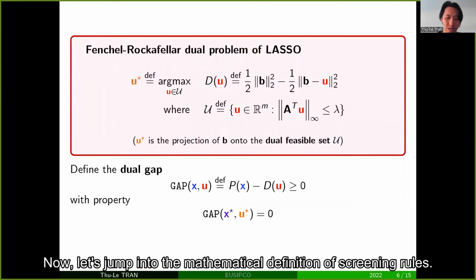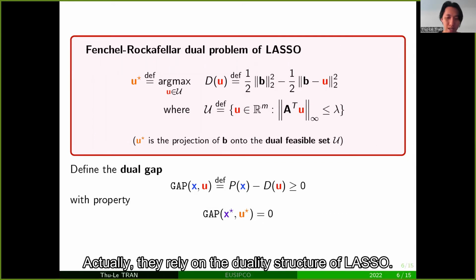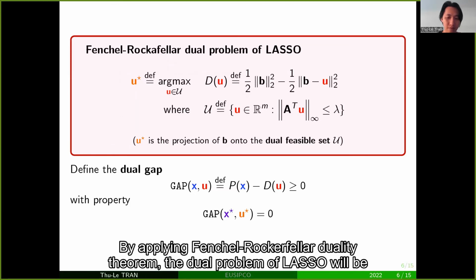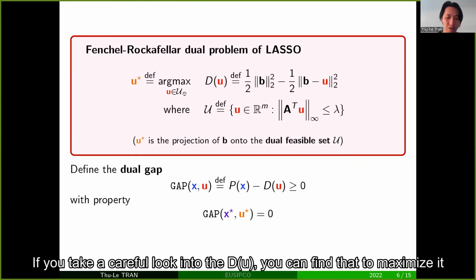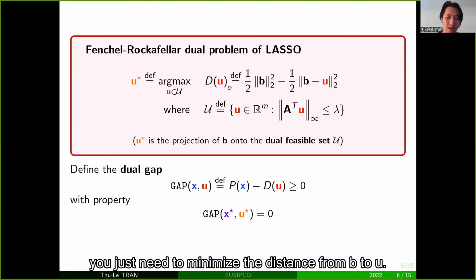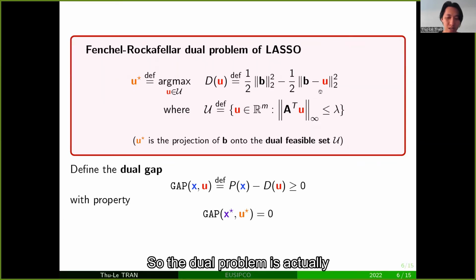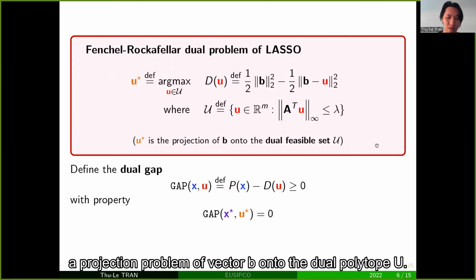Now, let's jump into the mathematical definition of screening rules. Actually, they rely on the duality structure of Lasso. By applying the Fenchel-Rockafellar duality theorem, the dual problem of Lasso is a maximization problem of D(u), where u belongs to a dual feasible set, say big U. If you take a careful look at D(u), you can find that to maximize it, you just need to minimize the distance from b to u. So the dual problem is actually a projection problem of vector b onto the dual polytope U.